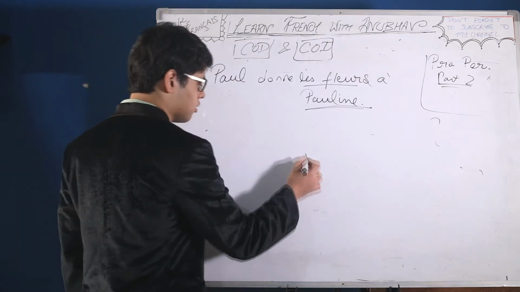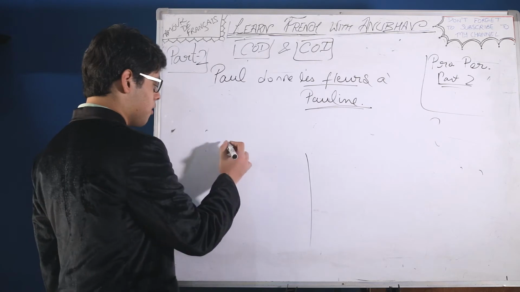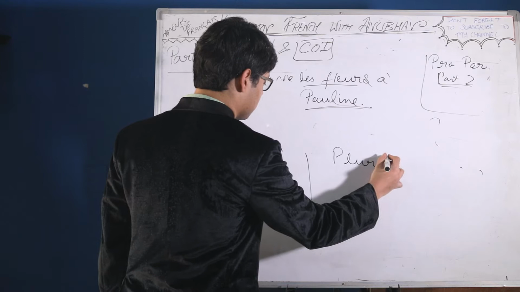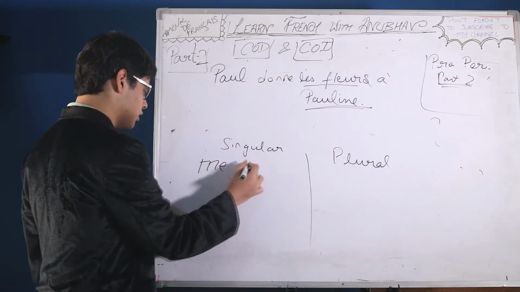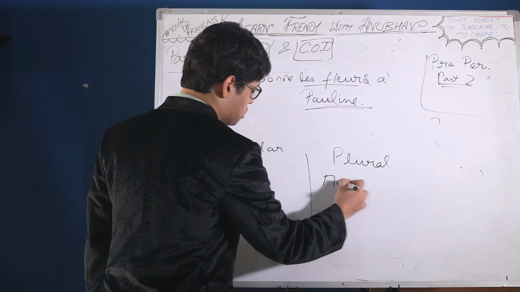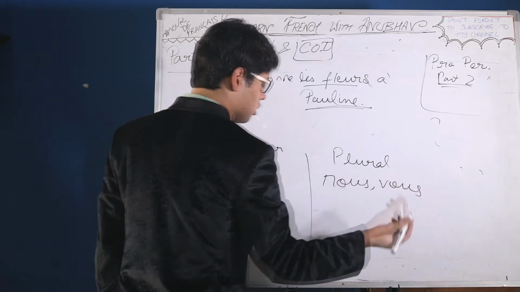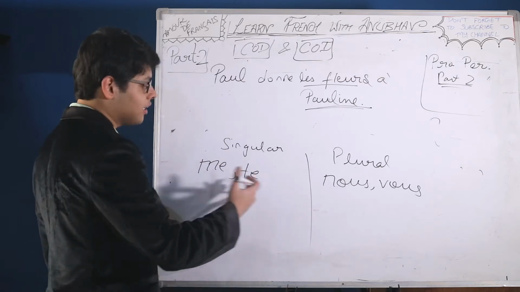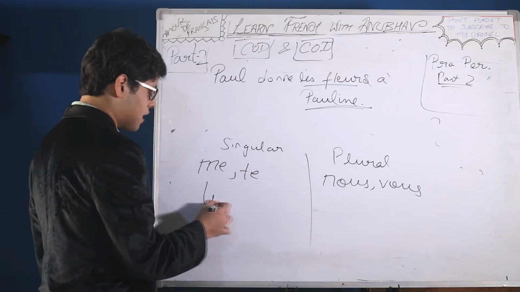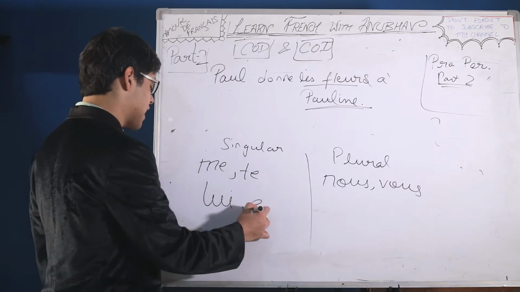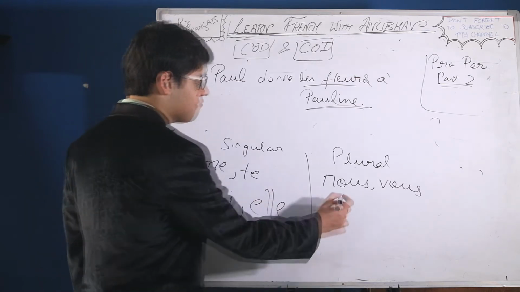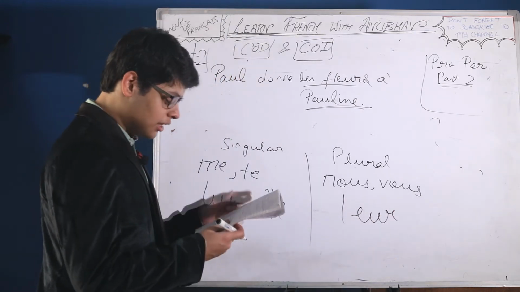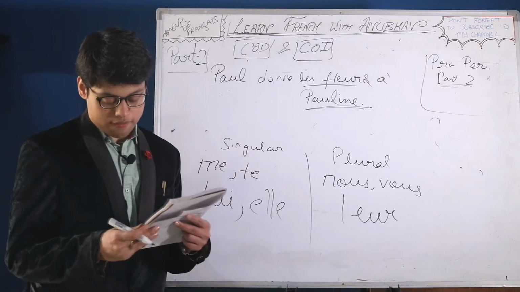Let's write. For singular and for plural. The pronoms réfléchis will remain constant: me, te, nous, and vous. They will remain the same as in COD. These four are common in COD and COI. And talking about singular, we can have lui, which stands for masculine. We can have elle, which stands for feminine. We can have leur, which stands for plural, regardless of masculine or feminine.